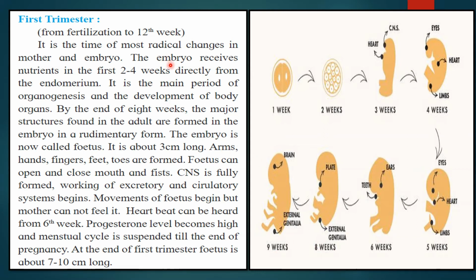So what happens? Let's see the changes. It is the time of most radical changes in the mother and embryo. The embryo receives its nutrients in the first 2 to 4 weeks directly from the endometrium, that is the lining of the uterus. It is the main period of organogenesis. Genesis means formation, formation of organs, and the development of body organs. By the end of 8 weeks, the major structures found in the adult are formed in the embryo in rudimentary form. Rudimentary means the structures are present, but at present they are not functional.